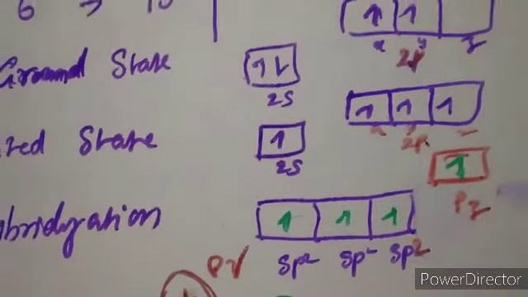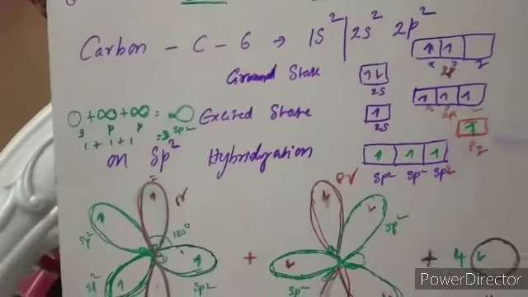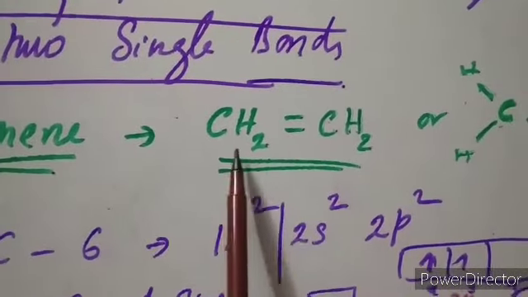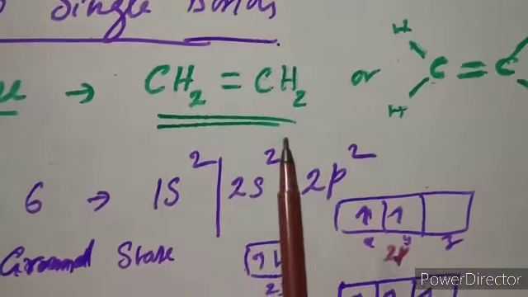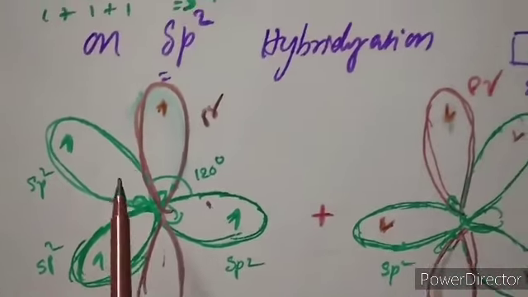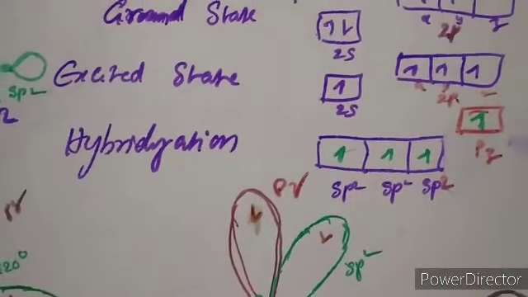Now this is the story of one carbon. In the same way, in the ethene molecule we have 2 carbons, and the same story applies to the other carbon also. So a carbon has 3 sp2 hybrid orbitals.